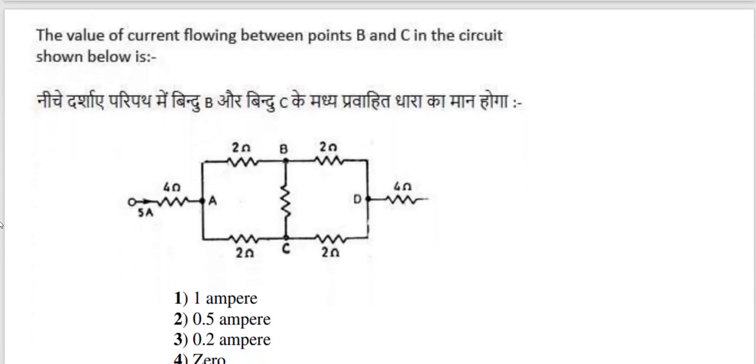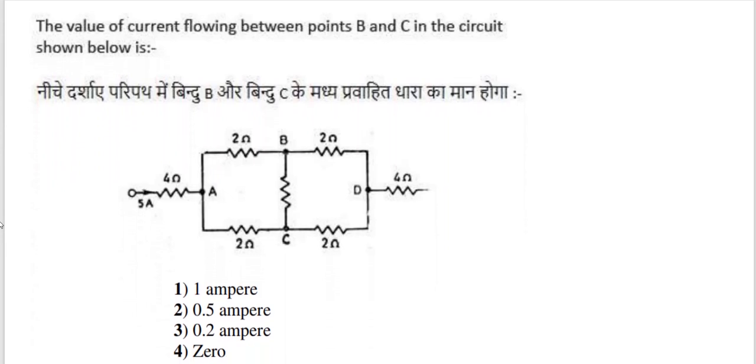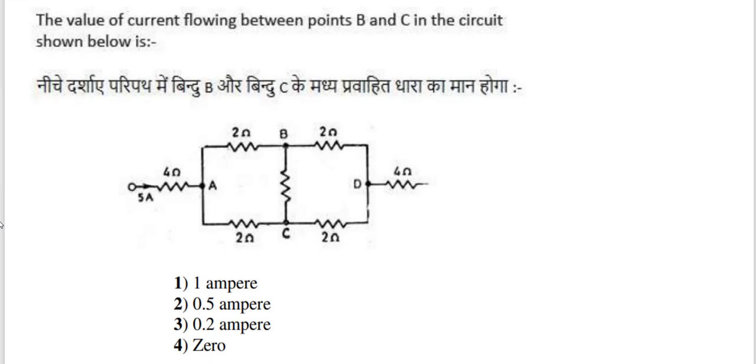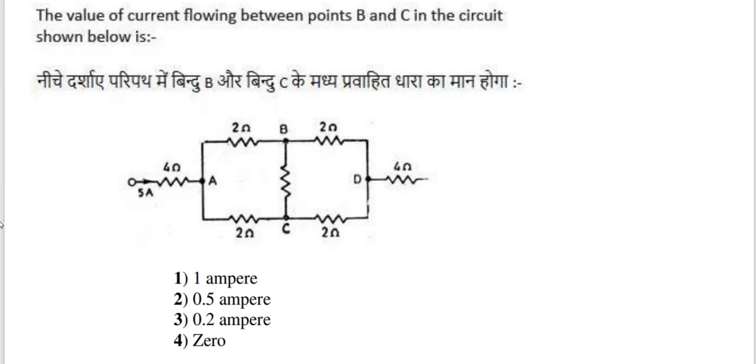The next question is that the value of current flowing between points B and C in the circuit shown below. So you can see that this circuit looks like a Wheatstone bridge, because all branch bridges have same resistance. 2 ohm, 2 ohm, 2 ohm, 2 ohm, and here is nothing.